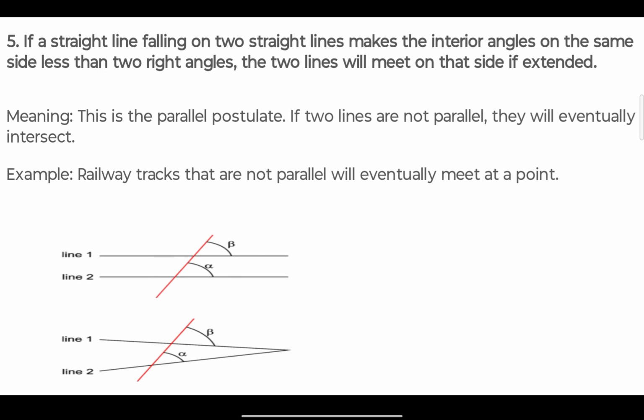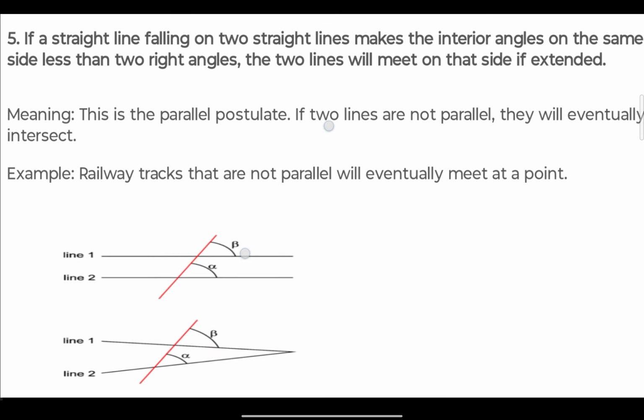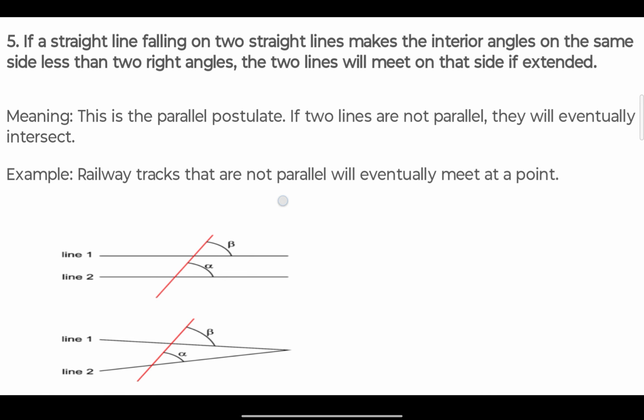So the fifth postulate basically defines the parallel line postulate. If two lines are not parallel, they will eventually intersect. Example, railway tracks that are not parallel will eventually meet at a point.